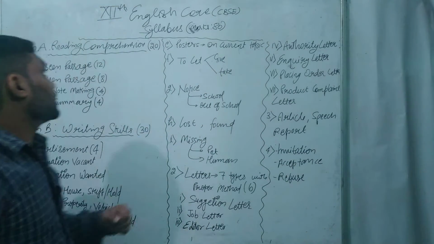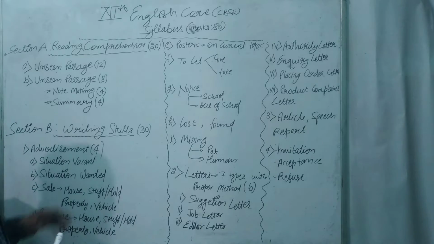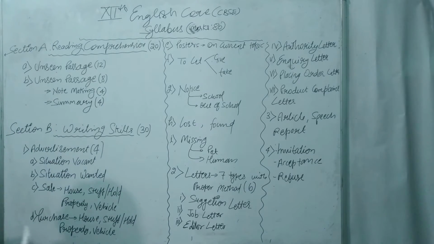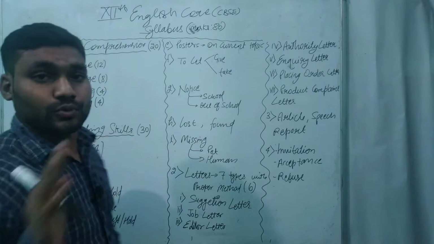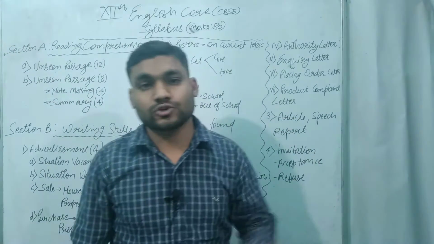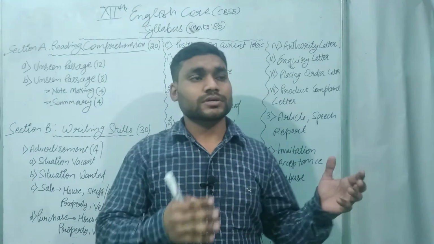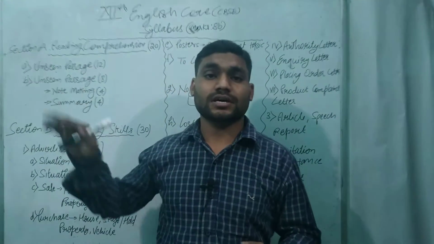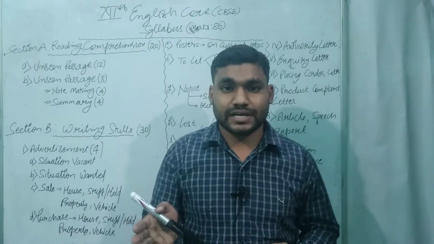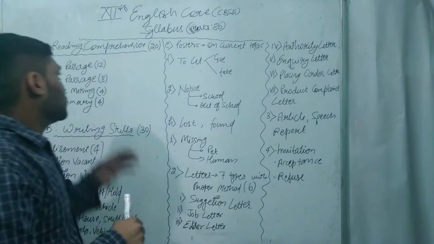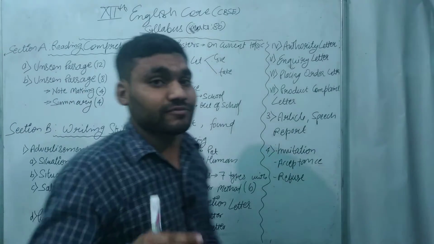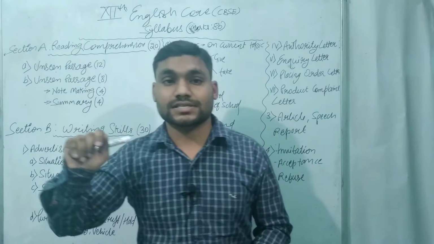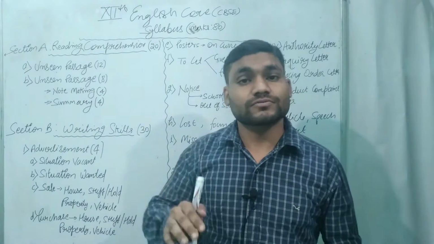In Section A, it is about reading comprehension. It is for 20 marks. There are two unseen passages. There is an unseen passage of about 700 to 800 words, extracted from any newspaper or book. In this passage there are around 8 to 9 paragraphs and 10 to 12 questions. First you have to go through the questions, then go through the unseen passage, then find the answer for each question.